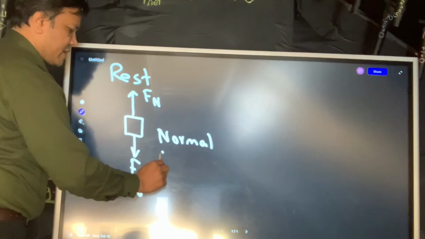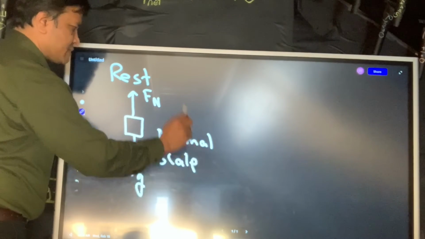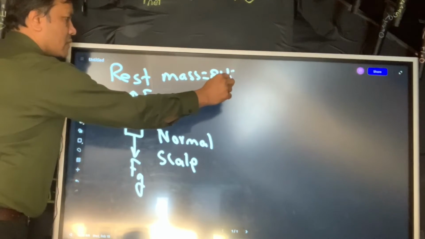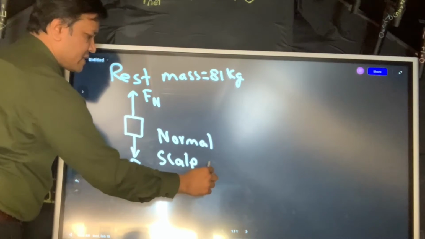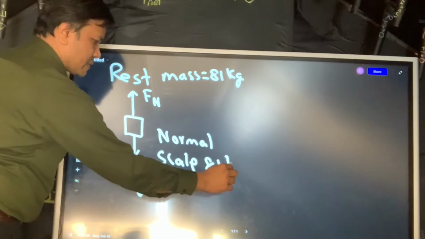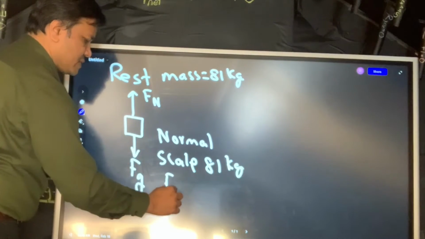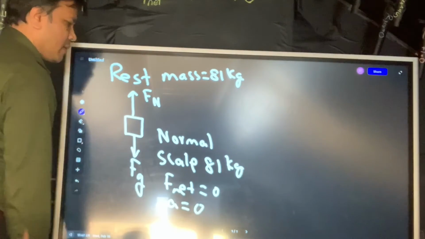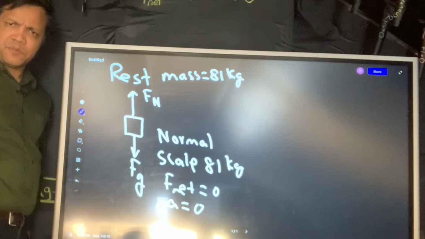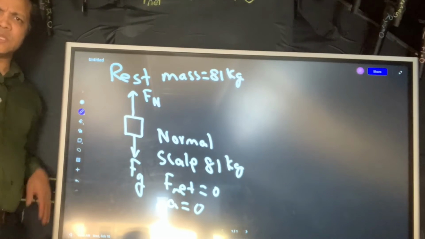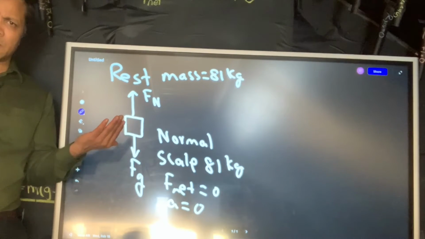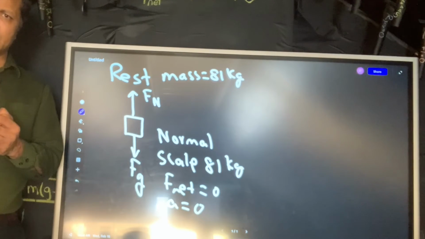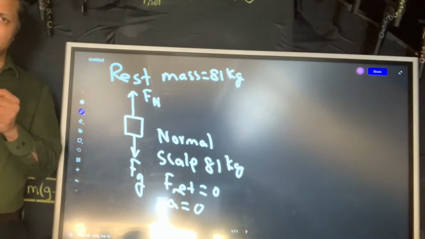And the scale will read his mass, 81 kilograms, because net force is 0 and acceleration is 0. Very simple case. When he is at rest, he will feel normal, and the scale will read 81 kilograms because the net force is 0 and acceleration is 0.